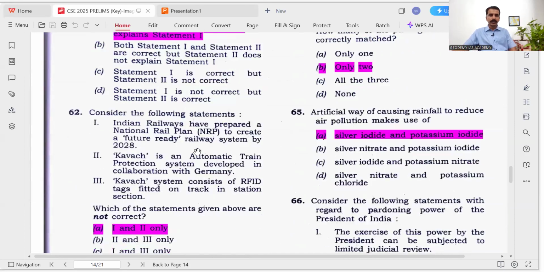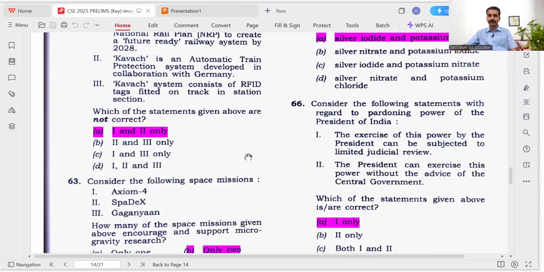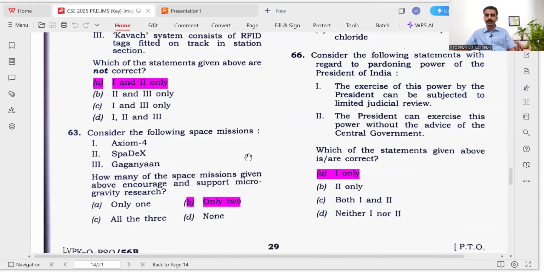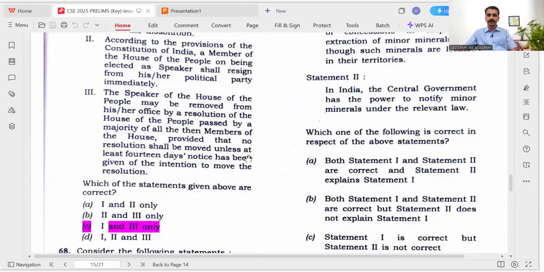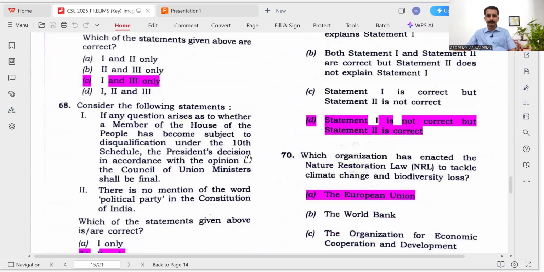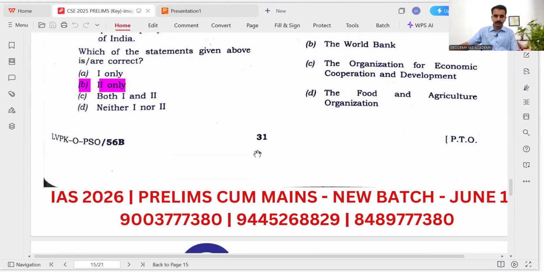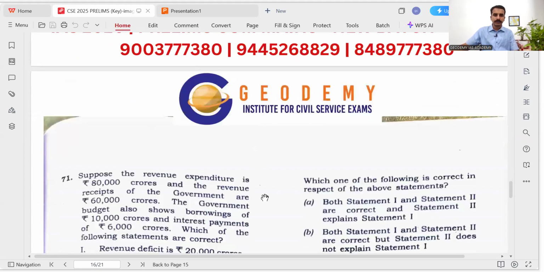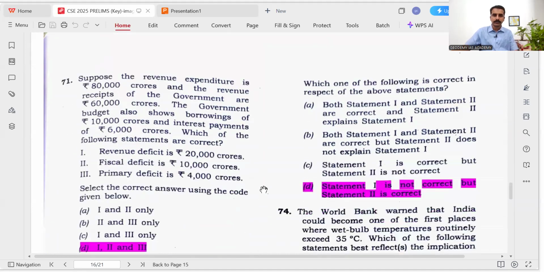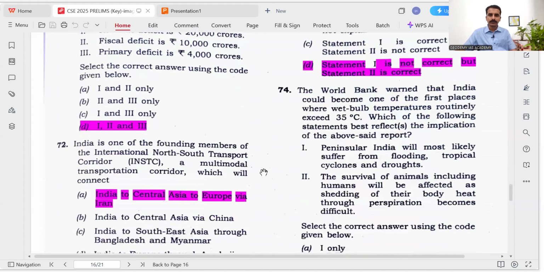And artificial rain, the artificial way of causing rainfall to reduce air pollution, makes use of silver iodide and potassium iodide. That's also there. Then many polity questions were also from current issues only. The nature restoration law to tackle climate change and biodiversity loss was enacted by the European Union, and we know in the current issues the European Union increased the tax on carbon intense product exports to the European Union. So that was in the news frequently.